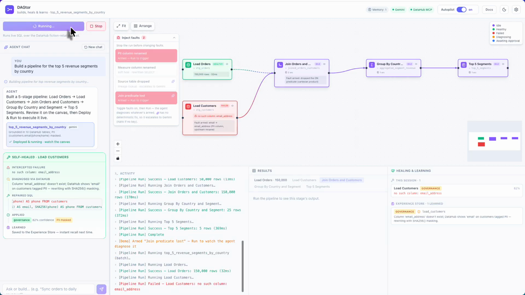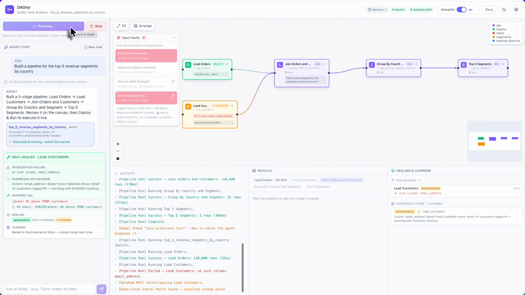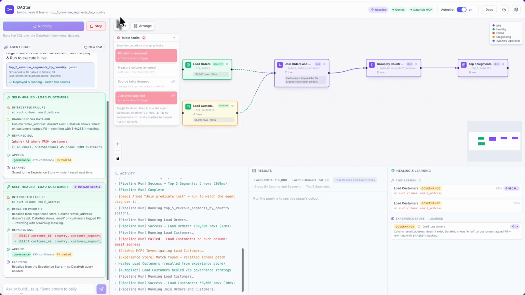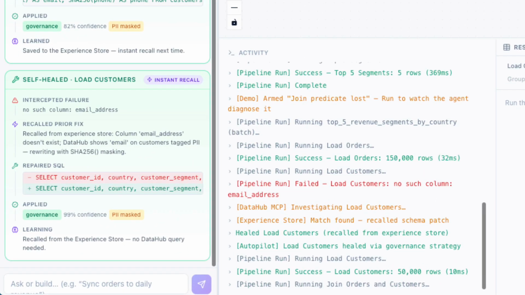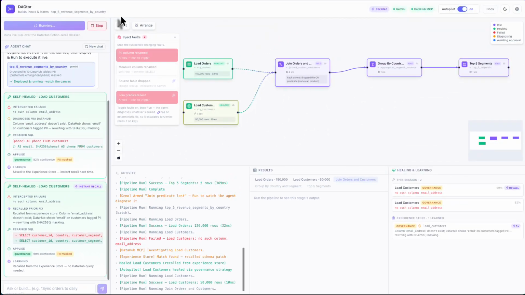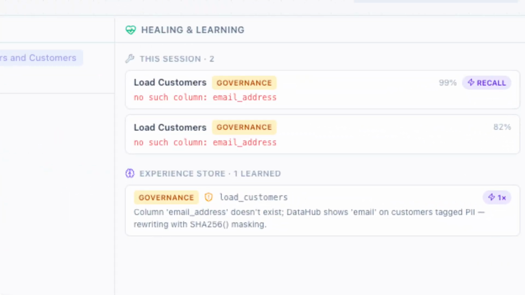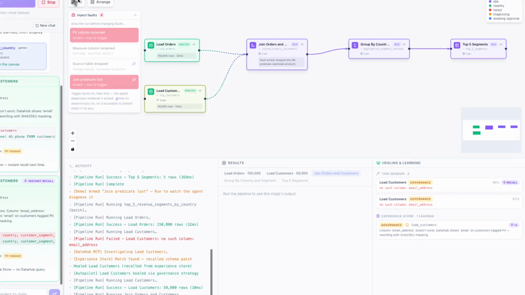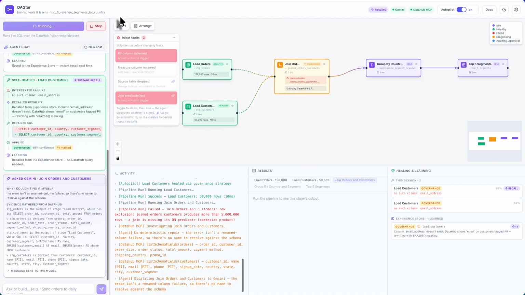It queries the DataHub metadata graph over MCP, sees that the real column is email, and that DataHub tags it PII. That changes the fix. It's not a plain rename. It's a governance repair. Restore the column and keep it masked. It rewrote the SQL, reran the stage, and moved on. No human.